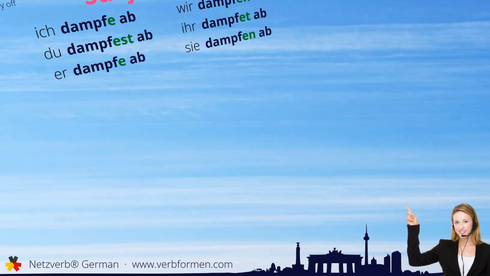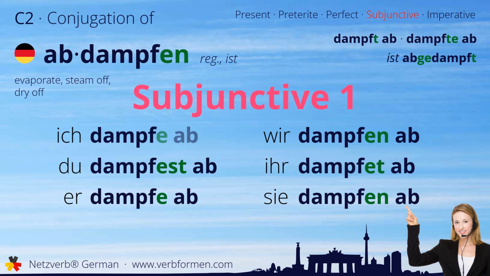Next up is the subjunctive one. Ich dampfe ab. Du dampfest ab. Er dampfe ab. Wir dampfen ab. Ihr dampfet ab. Sie dampfen ab.